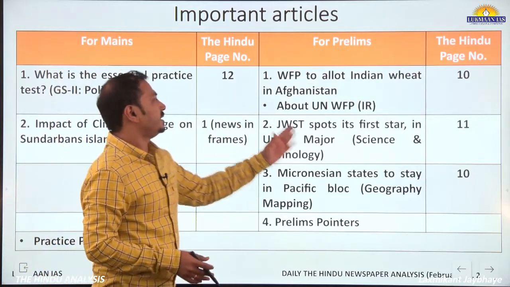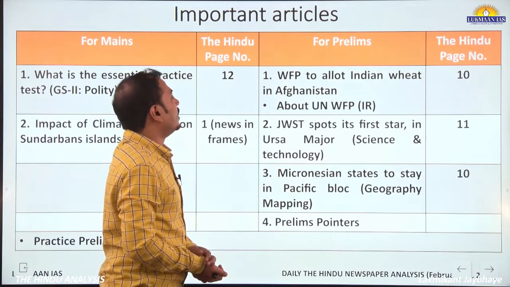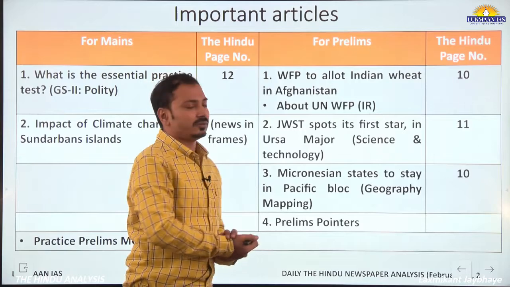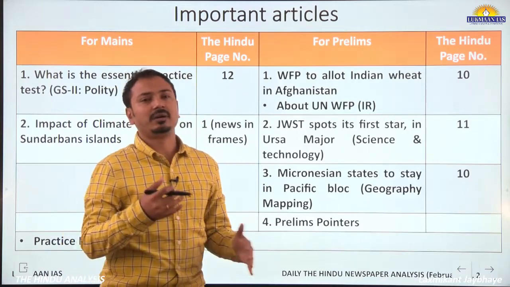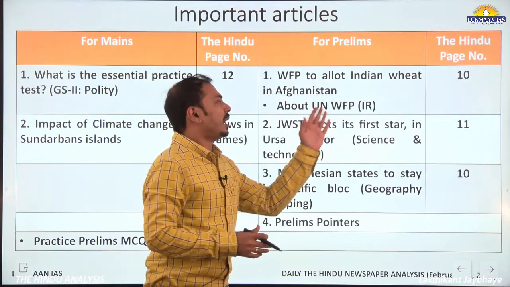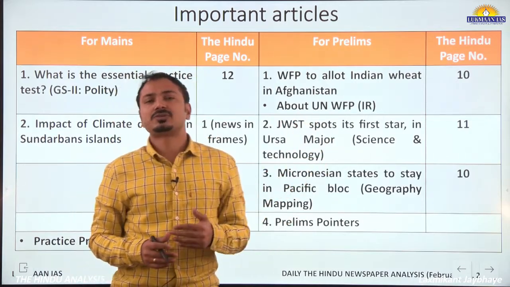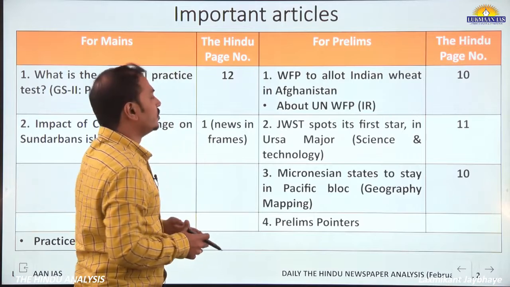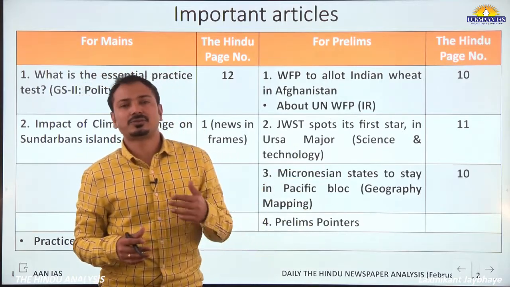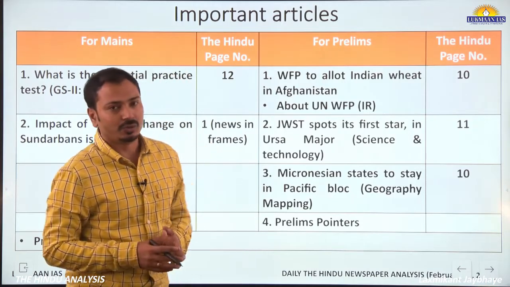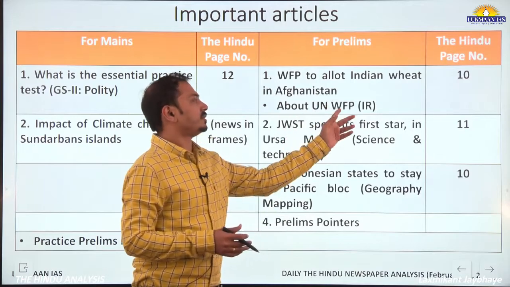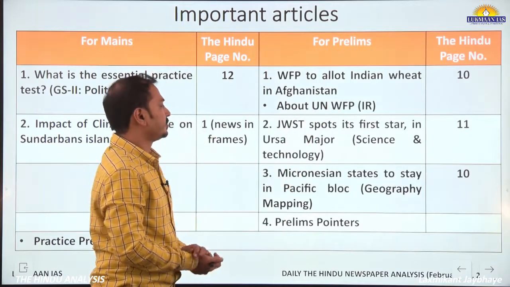Now specifically for the prelims examination, World Food Program to allot Indian wheat in Afghanistan. The Indian government has come up with an agreement with the United Nations World Food Program to provide wheat supplies to Afghanistan. The United Nations World Food Program was in the news last year when it received the Nobel Peace Prize. Again, it can be asked in the prelims examination, so we will cover basic information here.